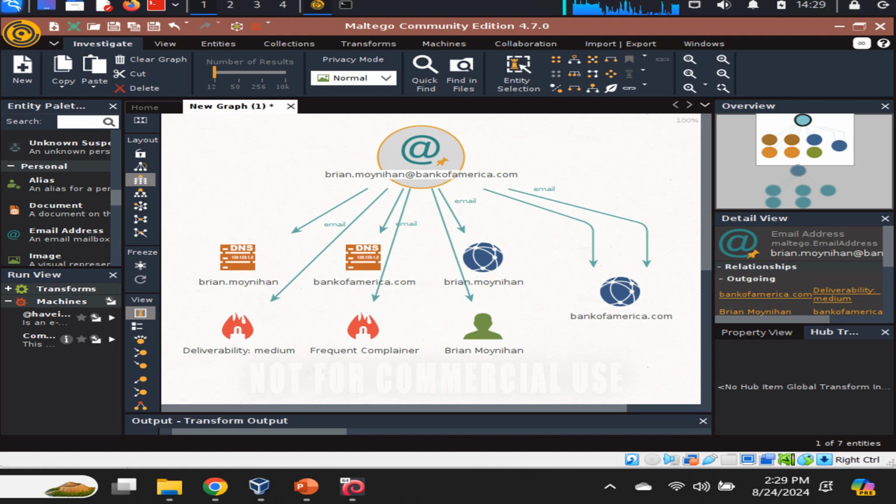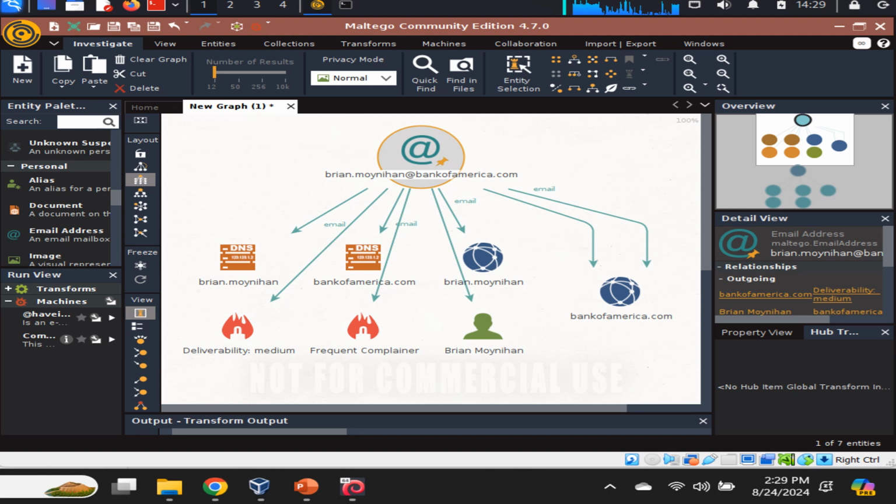Now we will use osintframework.com to research Mr. Moynihan to learn more about him, such as age, location, and any other useful information. Down in the picture here, we see when we did a search for brian.moynihan@bankofamerica.com, we do notice some information, including Bank of America DNS sites, information about this particular email.